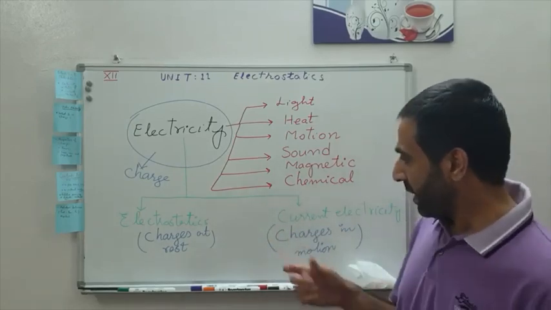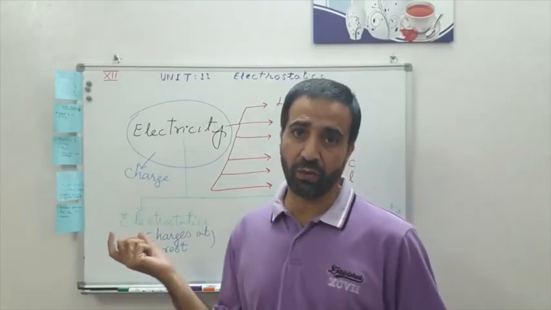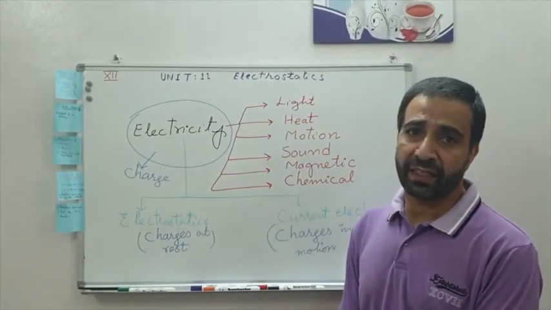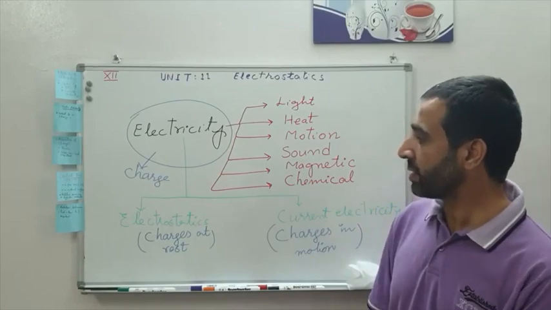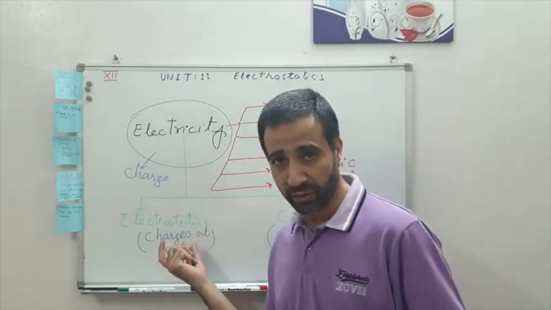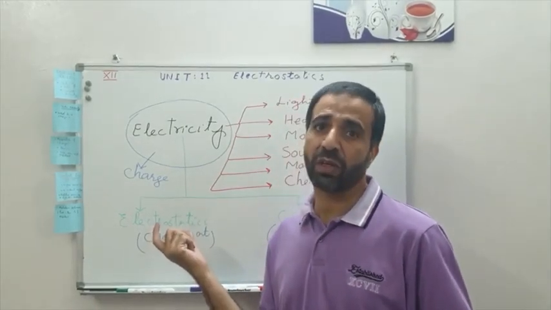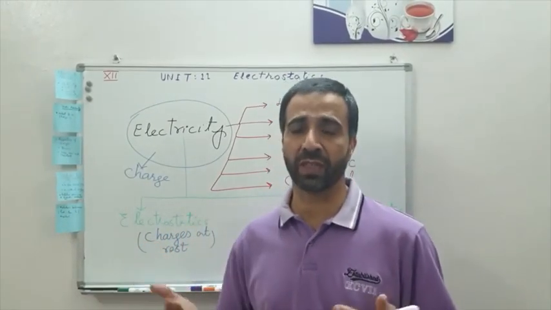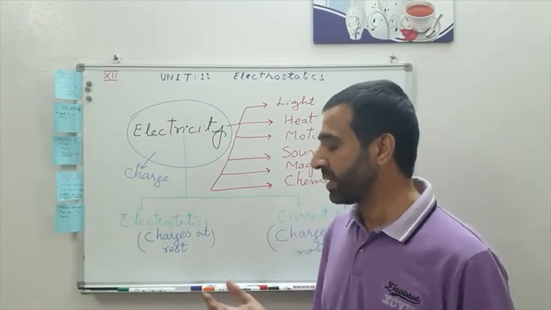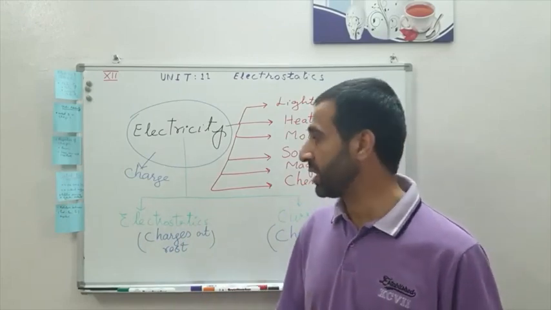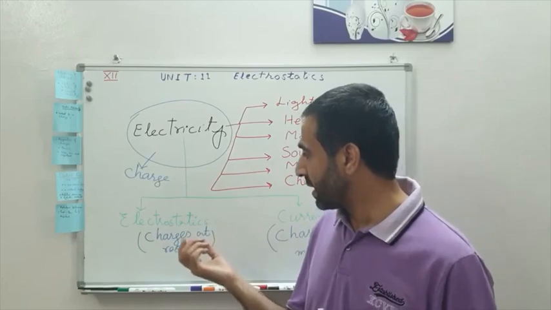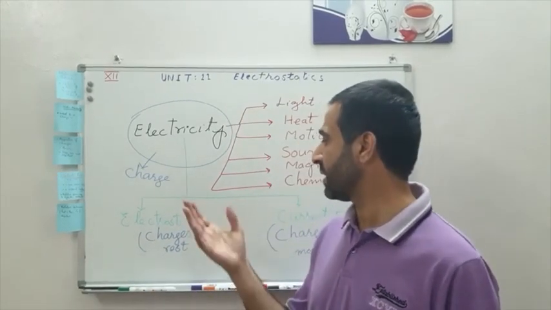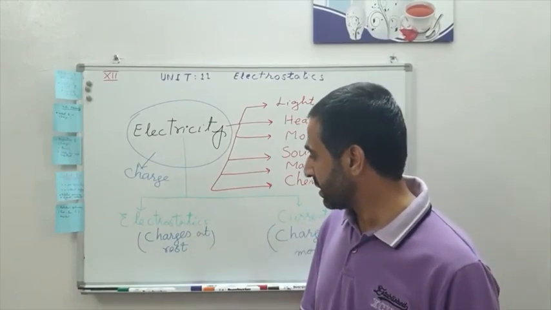This kind of electrostatics has its own applications, right? For example, there are charges at rest. This kind of physics is also very important in our daily life. For example, you see the laser printer, the photocopier machine, they all work on the principle of what? The principle of electrostatics, where we discuss the charges at rest.